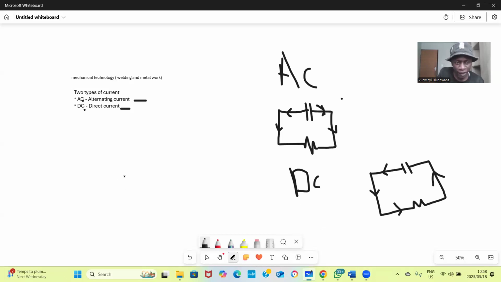Okay, the key differences between AC and DC. How can you differentiate between AC and DC? Number one, you use the direction of the current, how the current flows. Number two, you use the source or examples. Number three, the common use. They have different common uses; AC and DC do not work on the same thing. And the symbols can also differentiate your AC and DC.